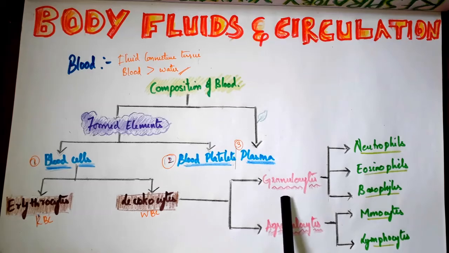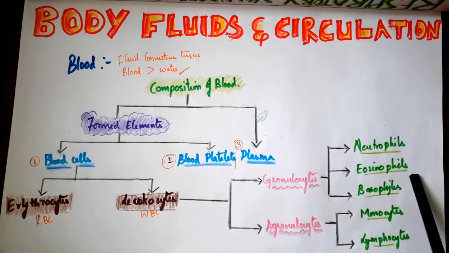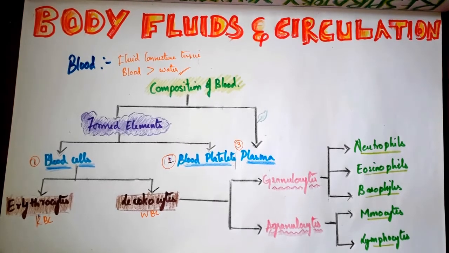The granulocytes are divided into three types: neutrophils, eosinophils, basophils. The agranulocytes are divided into two: monocytes and lymphocytes. So I am going to explain in detail each of the blood cells, platelets, plasma, all of the composition of blood in this video. So watch till the end to know in detail about each and every cell.